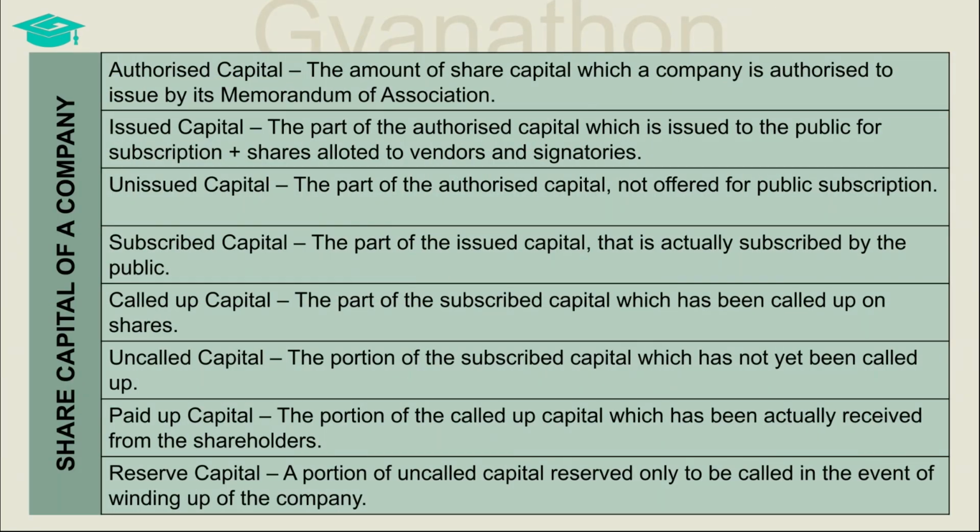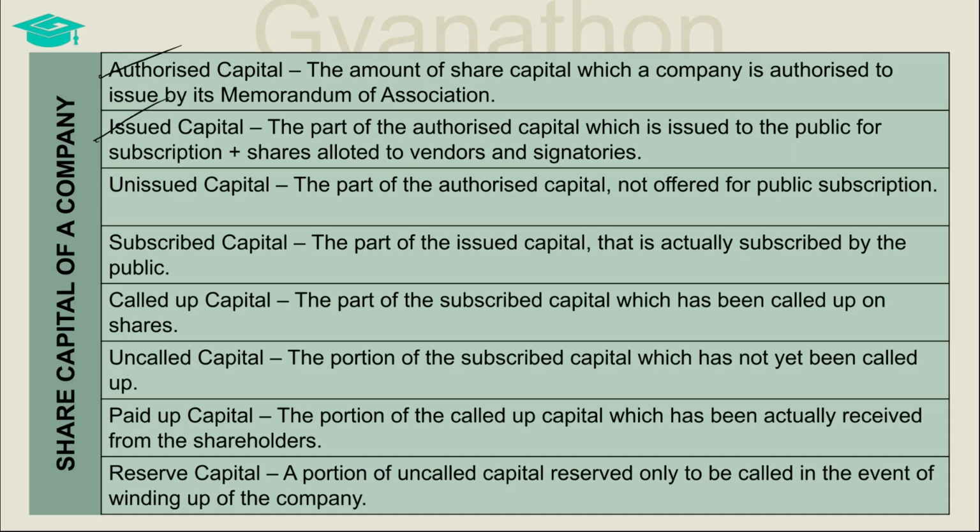Here we can see what the different categories of the share capital of a company mean. The authorized capital is the maximum amount of share capital which a company is authorized to issue by its memorandum of association. The part of the authorized capital that is issued to the public for subscription is called the issued capital.